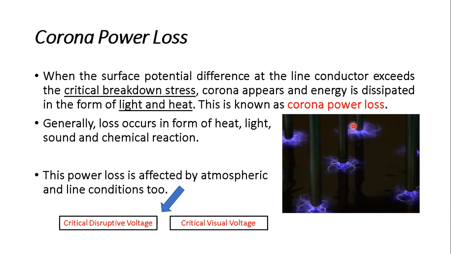If the surface is smooth, m0 is unity. But if the surface of the conductor is rough, or in the case of an ACSR conductor, the value of m0 and mv will be somewhere around 0.82. Similarly, the atmospheric condition also matters, because in monsoon the corona will appear at a very low voltage compared to summer conditions. In that way, the power loss due to corona is affected by the atmospheric condition and the line condition.